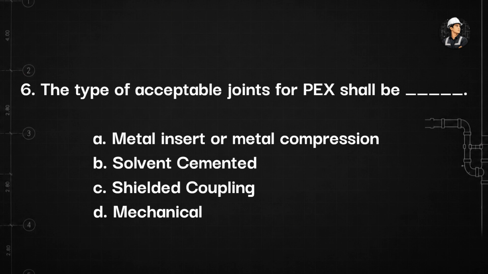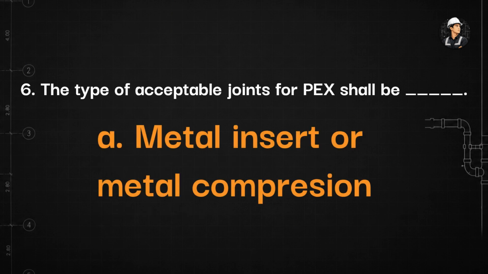6. The type of acceptable joints for PEX shall be blank. A. Metal insert or metal compression. B. Solvent cemented. C. Shielded coupling. D. Mechanical. The answer is letter A. Metal insert or metal compression. Metal insert or metal compression is the type of acceptable joints for PEX.